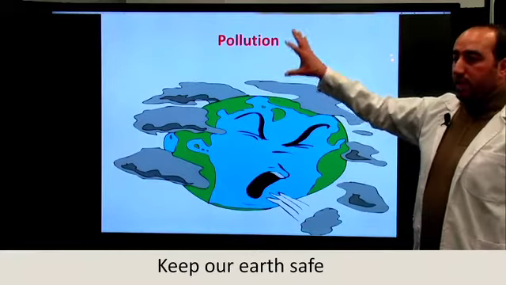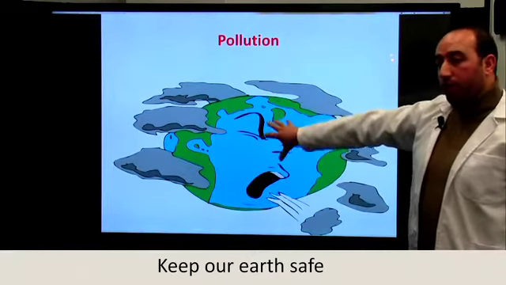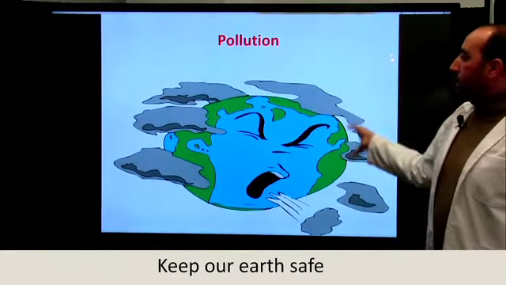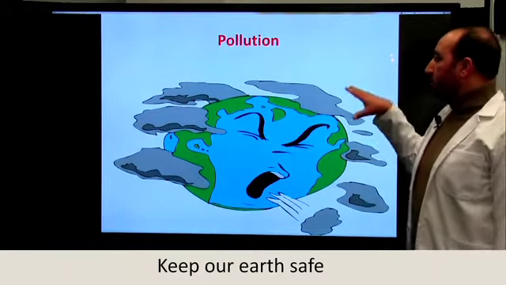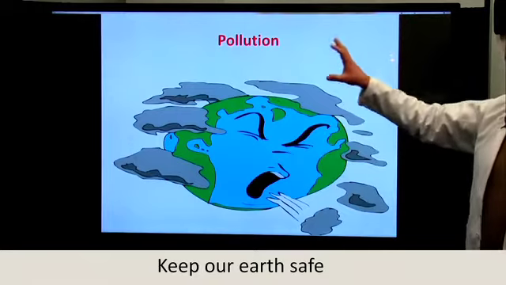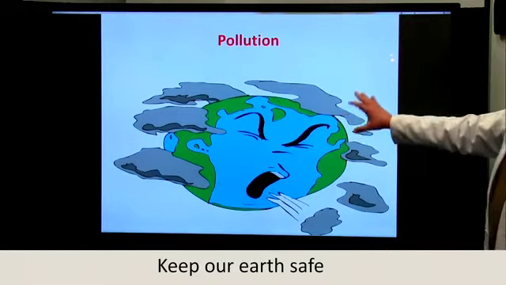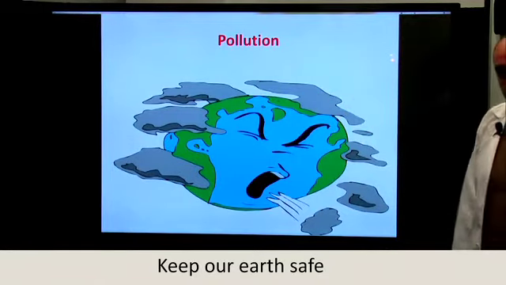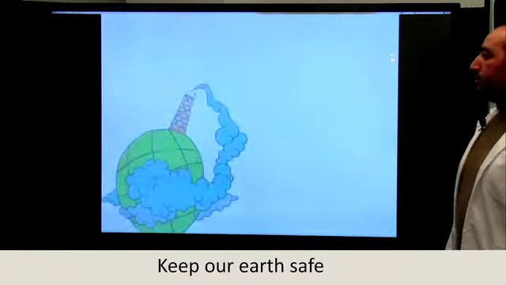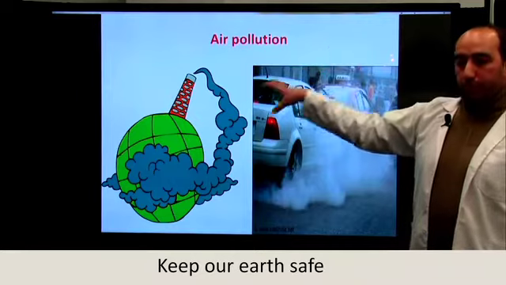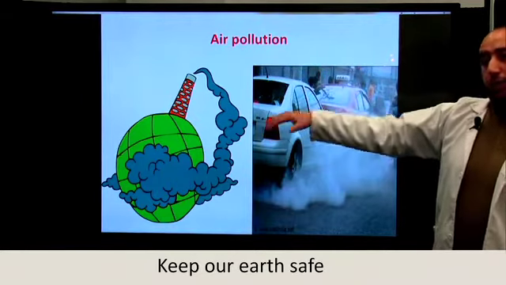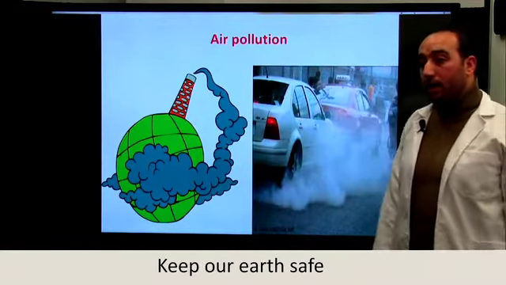pollution. As you can see here, there is the globe and its coffin, and it is surrounded by smoke. So this doesn't necessarily mean that smoke is the only reason or cause of pollution. There are other causes of pollution. As you can see here, this is a kind of pollution. There are many kinds of pollution. One of them is what we call air pollution.